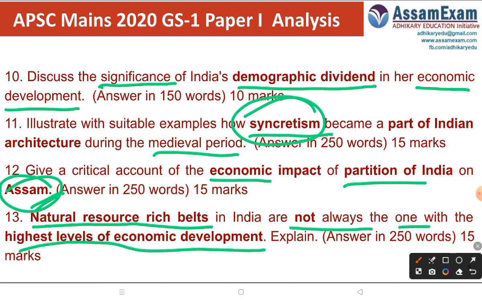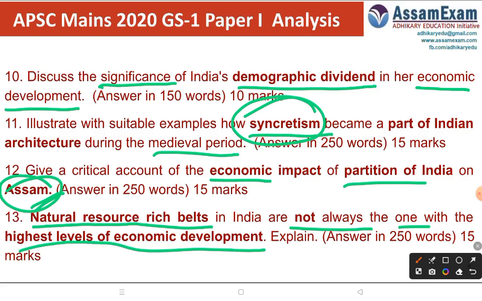Most of the time, companies or organizations from outside the state or from outside the country will come to those regions, and they will extract the natural resources. Then they will export them somewhere else, maybe in India or outside India. They will process it, make some goods, then sell. Even Assam has various resources like oil, coal, and many other resources. But Assam is not among the most developed states in India. They get some royalty, but it is very minute. Other than that, most of the economic benefits go to the organizations doing the extraction of these minerals.